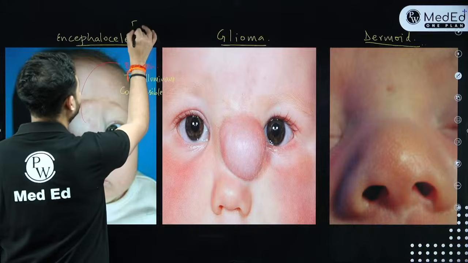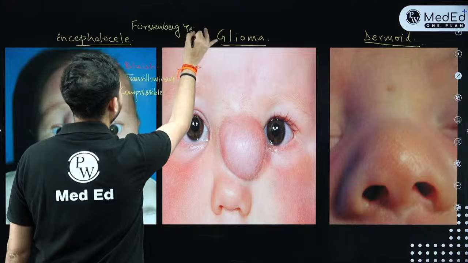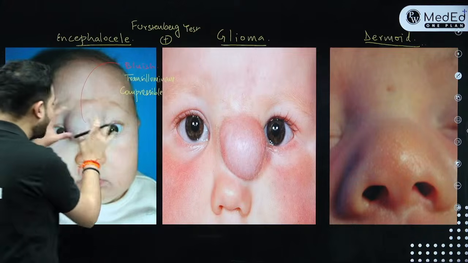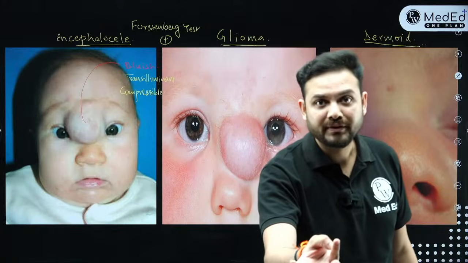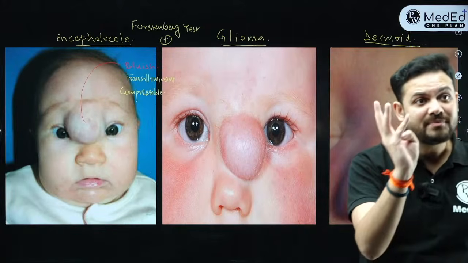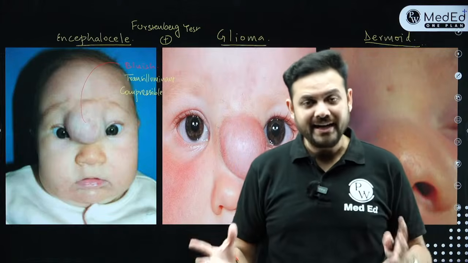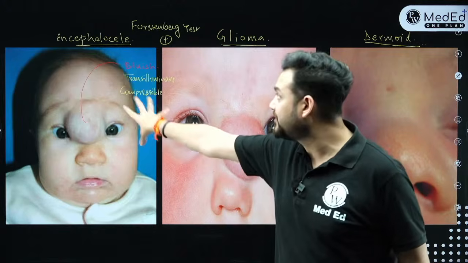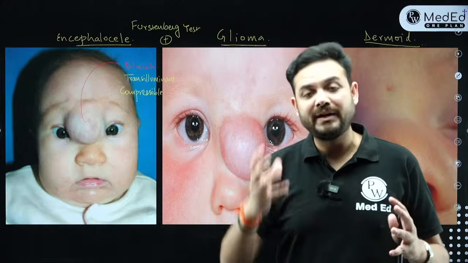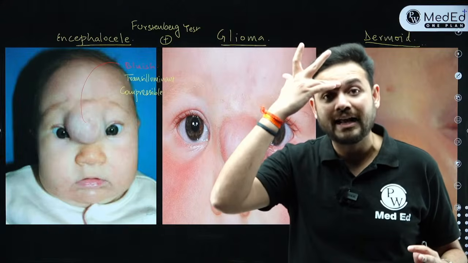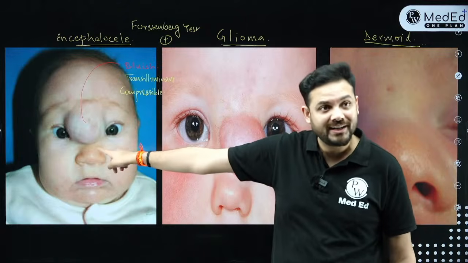So you need to find out a word, and that word in your question will be Furstenberg test, positive or negative. If any swelling enlarges when the baby strains, meaning cough, cry, agitates, that is the point of time the cerebrospinal fluid pressure becomes raised. As soon as the baby cries, the CSF pressures get raised. Now, what is encephalocele? Encephalus means brain and its contents. So, when the meninges and the brain come out because of a defect in the midline, that is called encephalocele. So, obviously, this swelling has an intracranial connection.